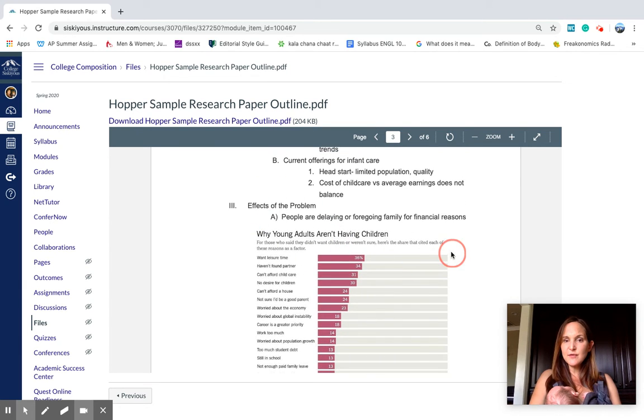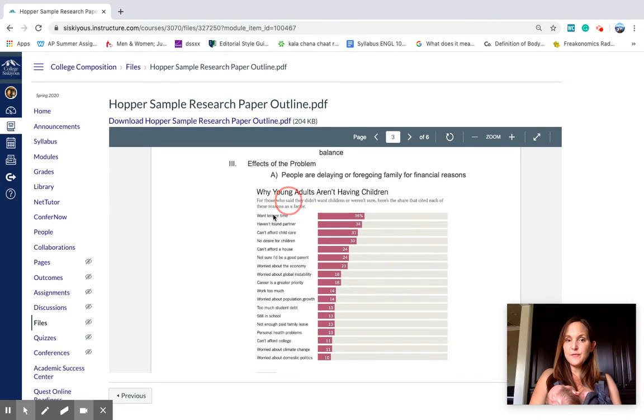Okay, here's an effect of the problem. Why does the problem matter? Who's it affecting and how? And here I've pasted a chart. Okay, so you can do that as well. If you find a good piece of information that's graphic, feel free to just screenshot it and paste it in.